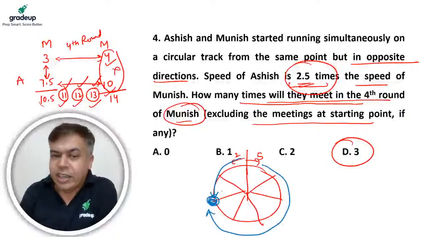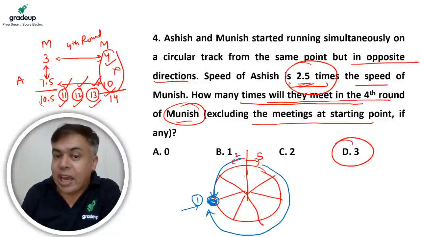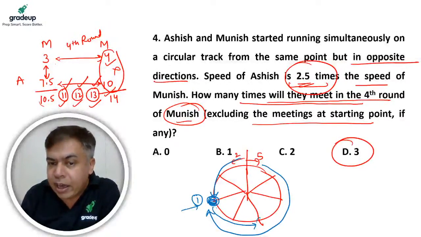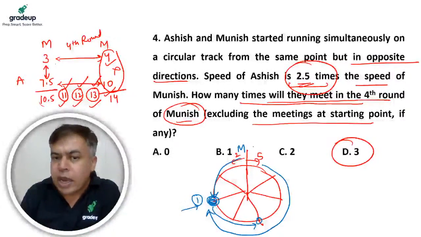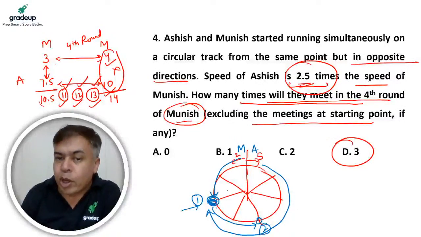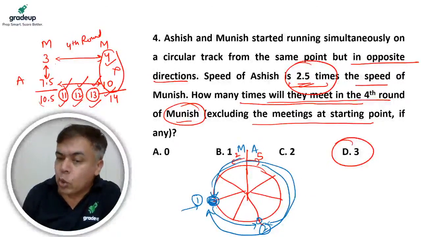Okay, see Rishi, understand this. Okay, let's see. This is the first meeting. Why? They have completed together one round. Now, the second meeting will be here, because Munish will move 2 units and Ashish will move 5 units. So this will be the second meeting. Why? Because they have completed 2 rounds. Right? All together they have completed 2 rounds.